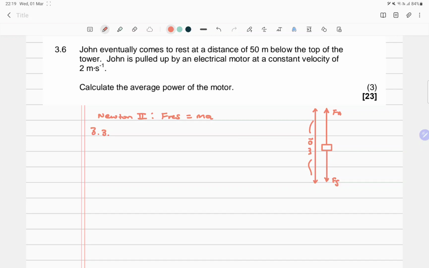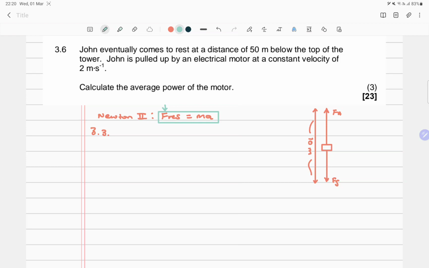But what in this formula is going to be helpful is to find the resultant force. Because we've got two forces acting opposite, the gravitational force down, the applied force going up. So what is responsible for the movement upward is the resultant of these two. It's not this one alone. It's the resultant. So we want the resultant force.